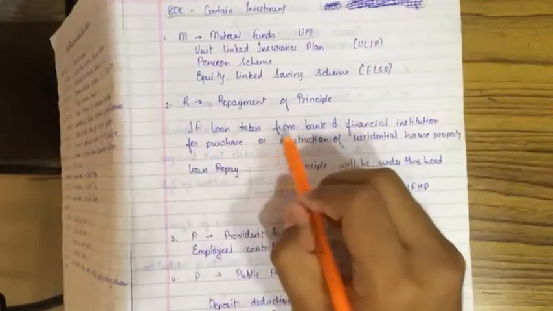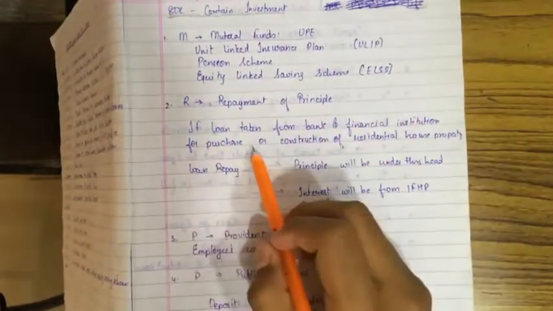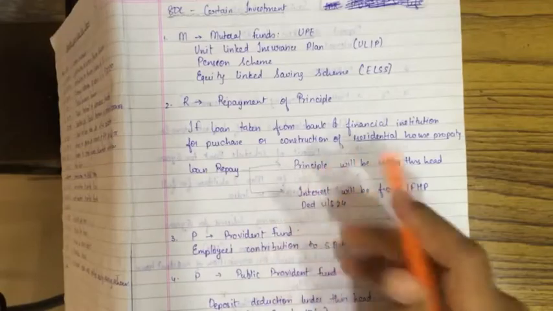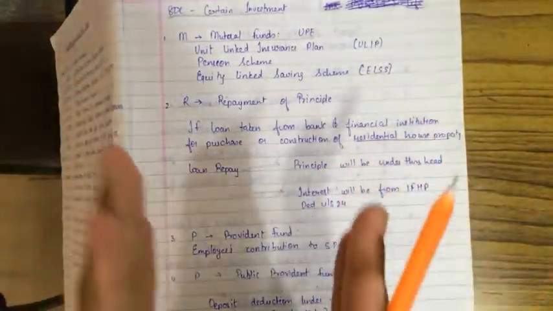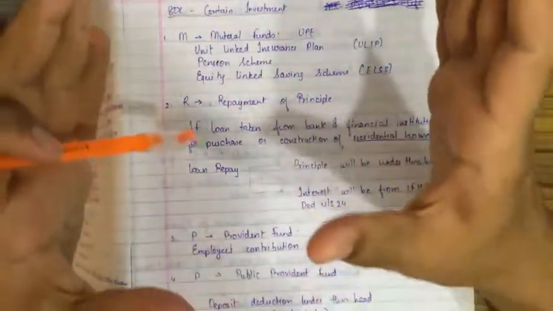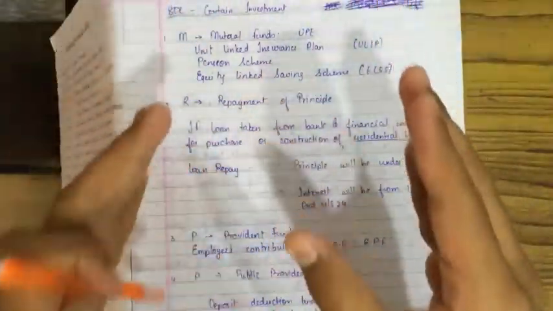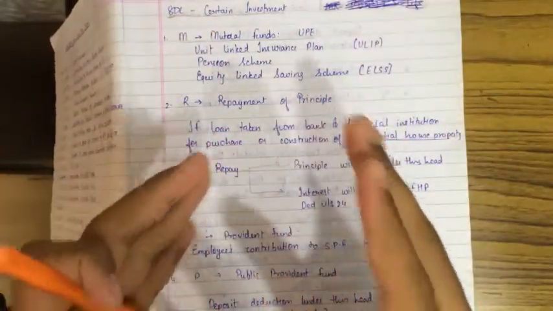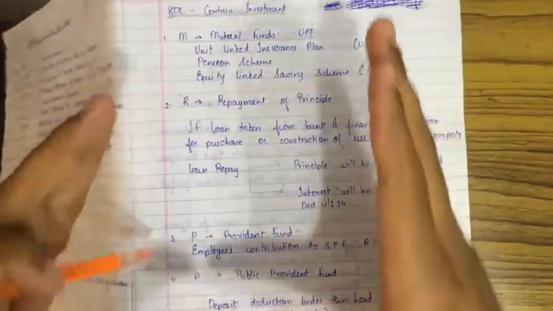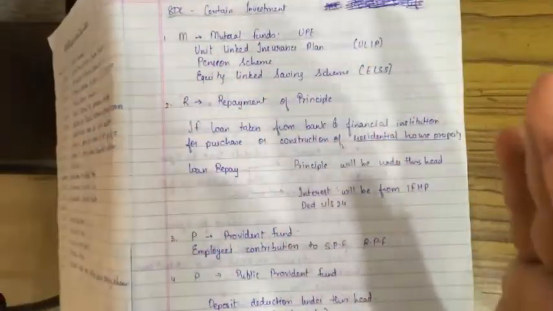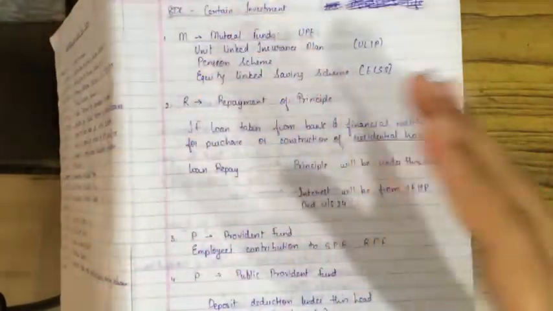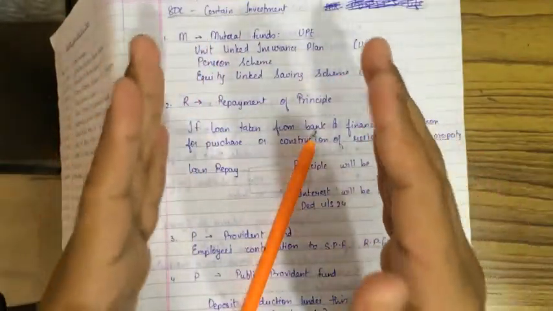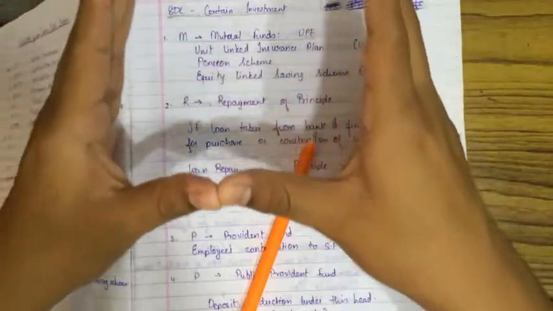Understand, if a loan is taken from a bank or financial institution for purchasing or construction of a residential house property, then when we pay the loan repayment, the amount that goes to the bank is the actual amount that we have to pay, and a part of interest is added with it. It is not like we first pay the principal and afterwards pay the interest. It is combined together in each payment.